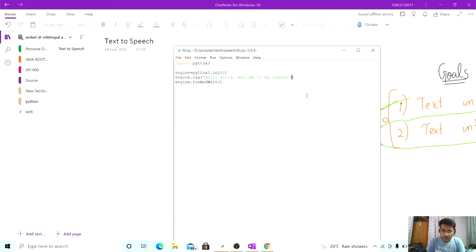If we want to convert this hello world, welcome to my channel into an MP3, we need to change the function. Let's try another line instead, engine dot. The function used here is save_to_file, which is an inbuilt function of the pyttsx3 library.